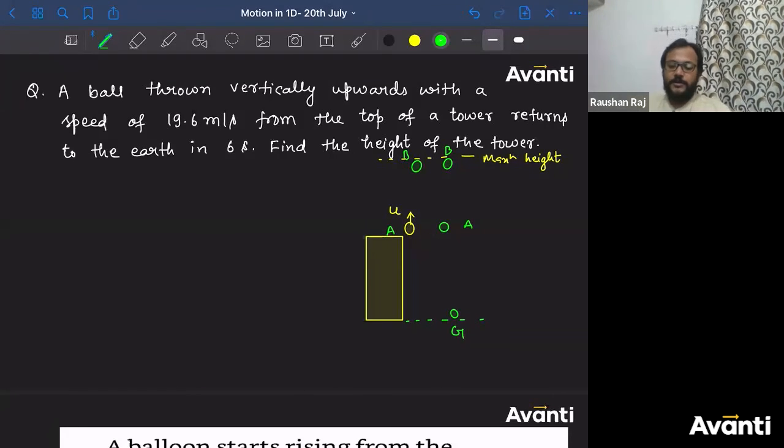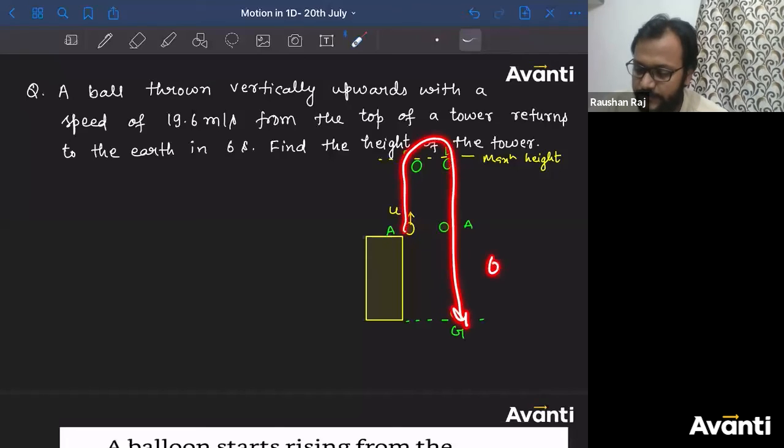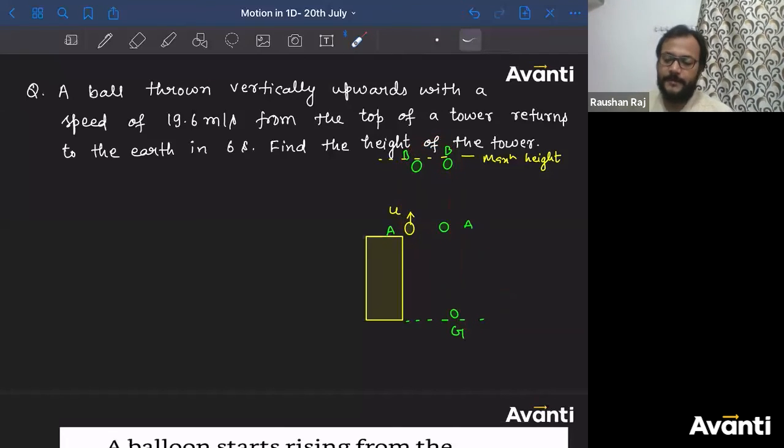So question is, a ball thrown vertically upward with 19.6 meter per second speed from the top of a tower returns to the earth in 6 seconds. That the time taken by the ball to go from A to B and B to G, पूरा time, is 6 seconds. What is the height of the tower? First of all, find out what is the time that this ball will take to again come back to A.